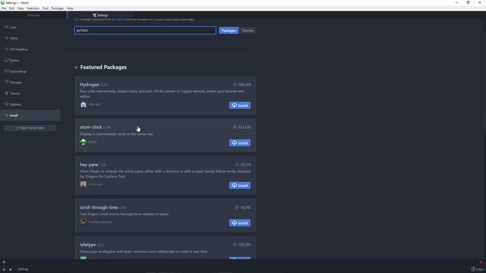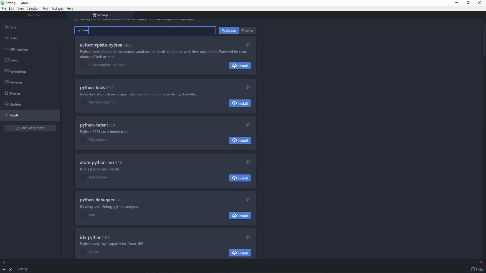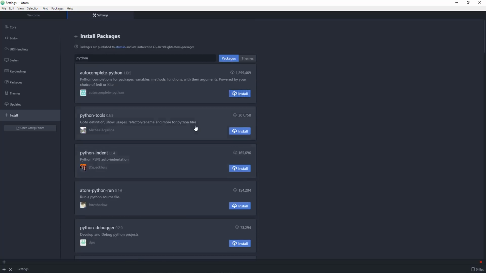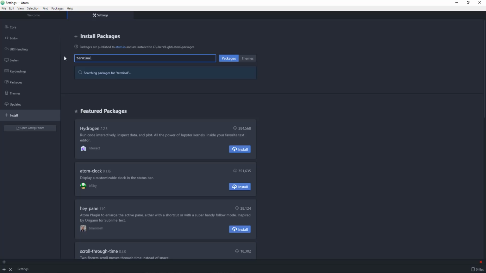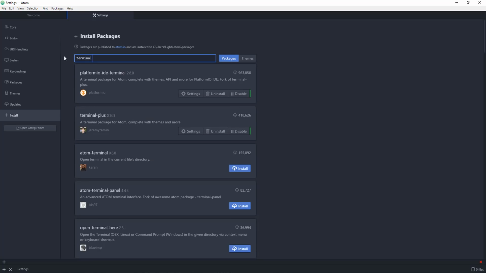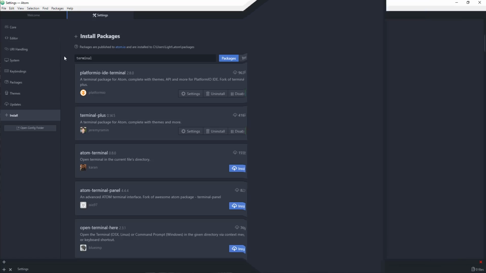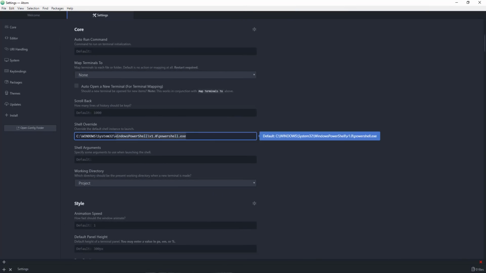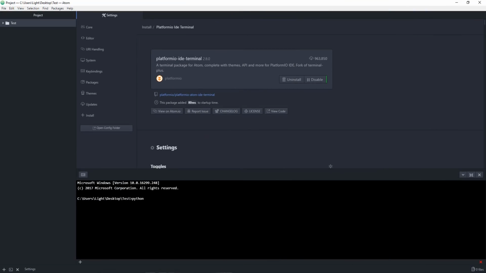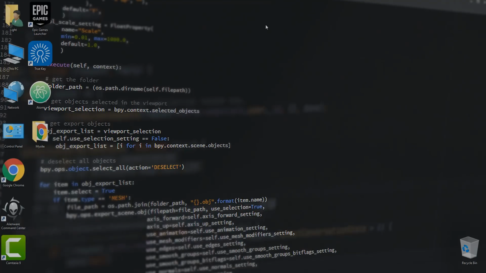Also, let us install some Python packages. By typing Python within the search bar, we can see the Python auto-completion. Install that. One more thing before we dive into programming. Type terminal within the search bar. By default, the terminal uses your PowerShell, but what we would like to use is the command prompt. So go ahead and type in settings, scroll down to the shell override, and then change the path to system32/cmd.exe. As a quick demo, just type Python within the terminal, and then we can just print hello world and press enter. Yep, it works.